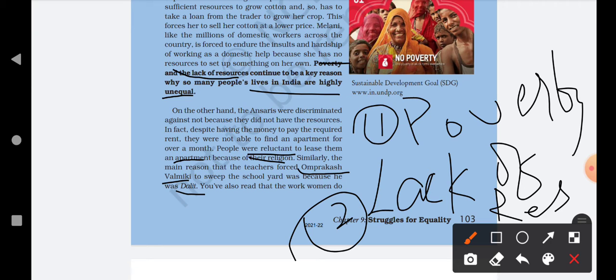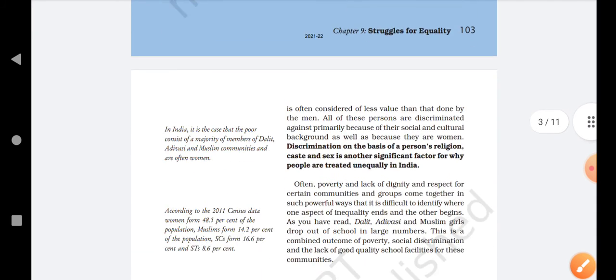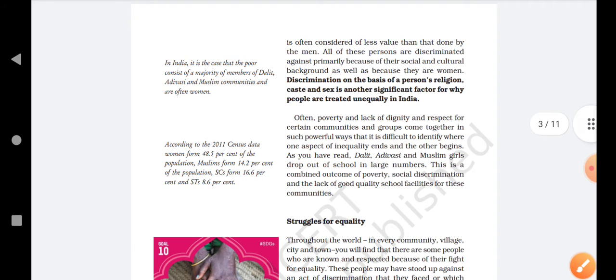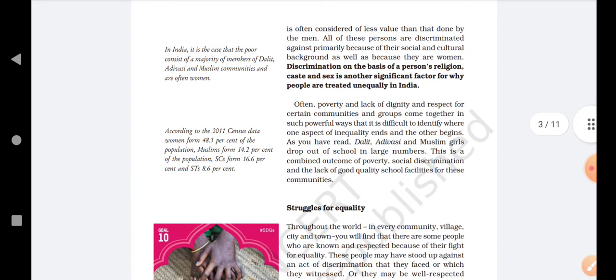You have also read that the work women do is often considered of less value than that done by men. We have also studied that the work women do is not valued as much as the work done by men. All of these persons are discriminated against primarily because of their social and cultural background, as well as because they are women. So people also get discriminated against on the basis of their social or cultural background.